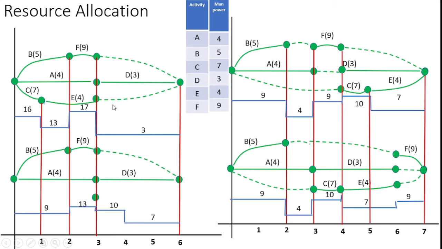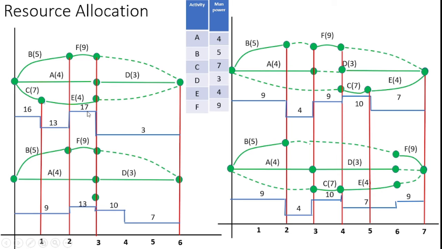Here you see, our problem condition is that we won't utilize more than 10 manpower per day. But the first day I utilized 16, the second day 13, the third day 17, and on days 4, 5, 6 I utilized 3 manpower. So the resource allocation is wrong.